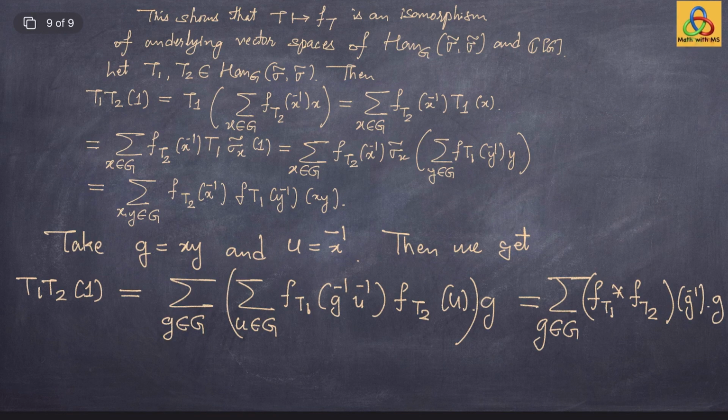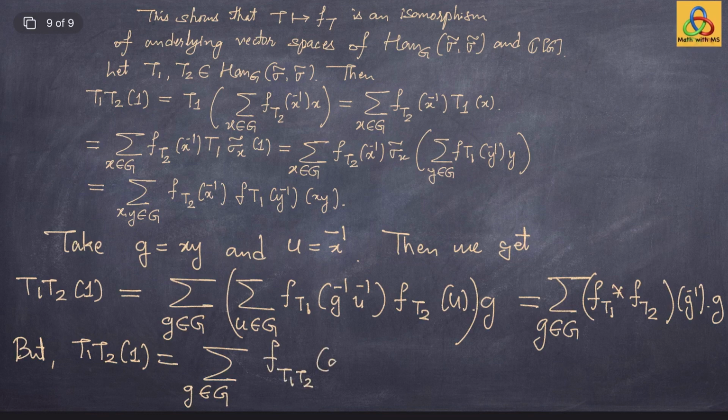Okay, but by definition, T1 T2 of 1 by our definition of the map T goes to f of T should also be written as summation g in the group G and f of T1 T2 of g inverse times g.